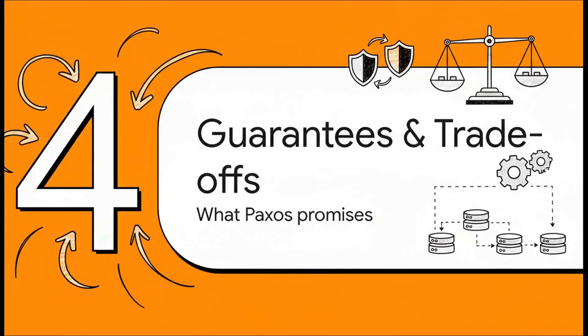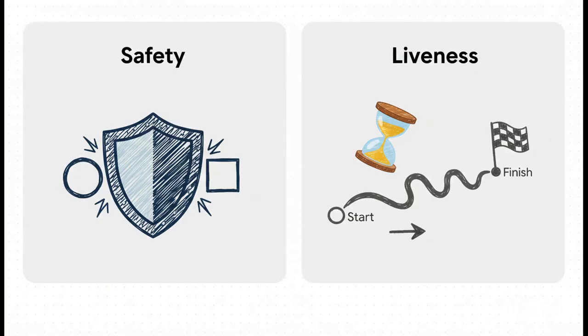So we have a way to reach agreement. Awesome. But what does Paxos actually guarantee? And what are the hidden costs? Because like with anything in engineering, it's all about the trade-offs. Okay, Paxos gives you two fundamental promises. The first and the most important one is safety. This means the system will never agree on two conflicting things, ever. That is its top priority. The second promise is liveness, which means the system will eventually choose a value. And notice that word, eventually. In a worst-case scenario where two proposers get stuck in a duel, constantly one-upping each other's numbers, the system can stall. But in any normal situation, it will always make progress.